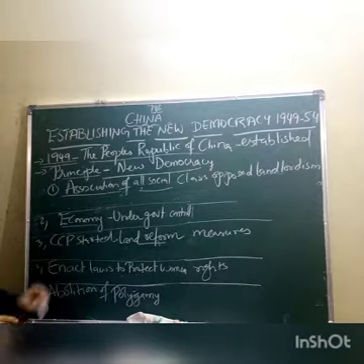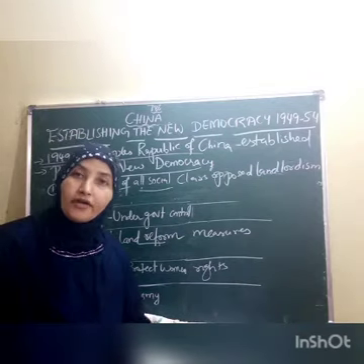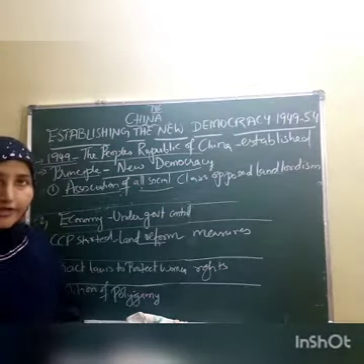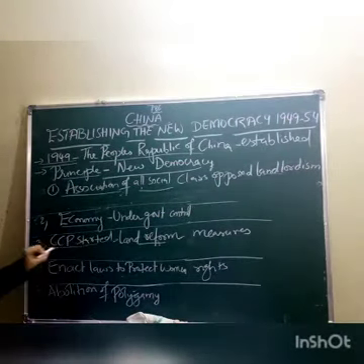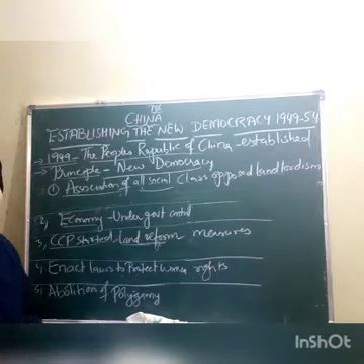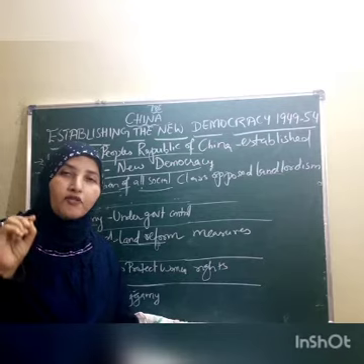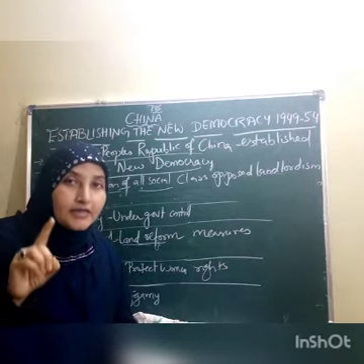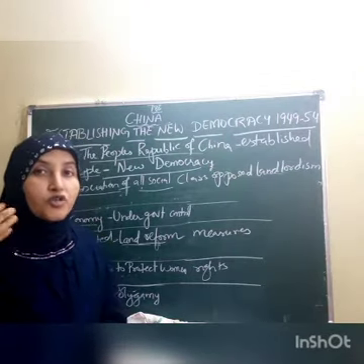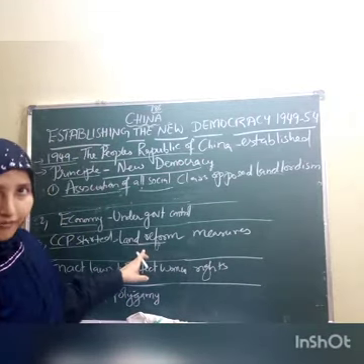Second one, the complete economy of China was under the control of government. Government should take the decisions on all the works of China. Next, children, the CCP started land reform measures. What were they? Already I gave a hint in the previous class: confiscation and redistribution of land. That is, seizing the land of landlords and redistributing that occupied land to the poor people.